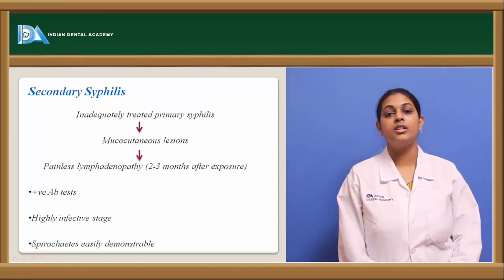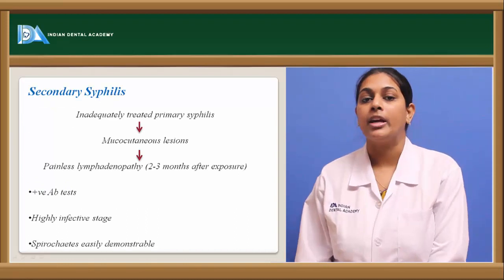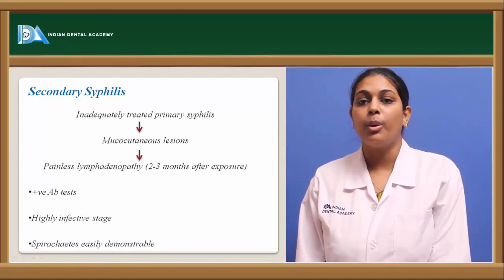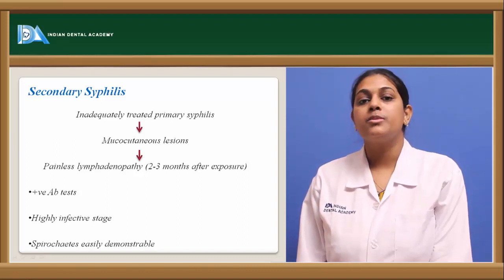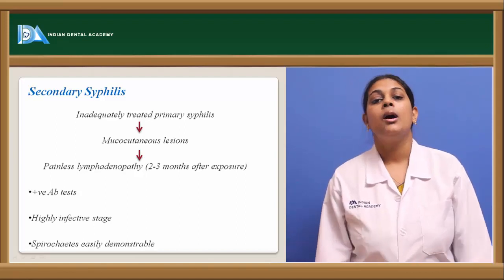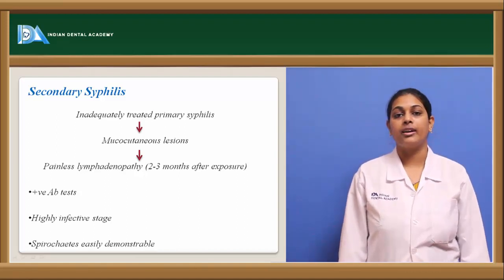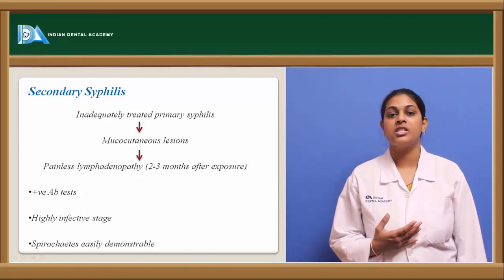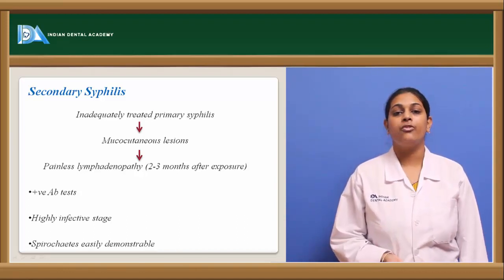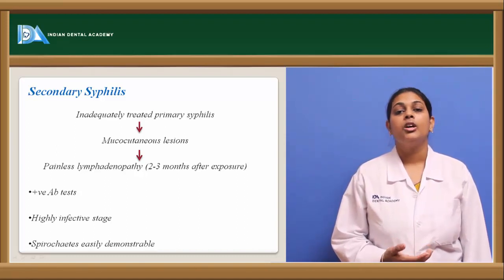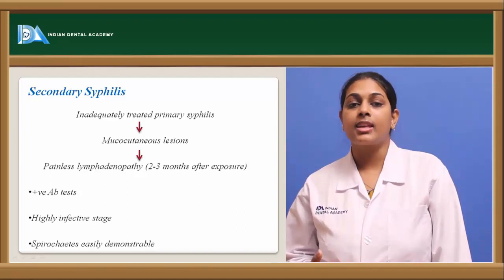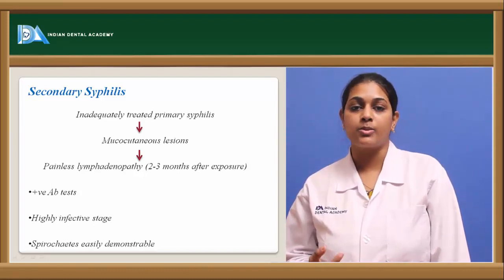Coming to secondary syphilis, if primary syphilis is inadequately treated or neglected, it might develop into mucocutaneous lesions. This progression of the primary lesions might result in painless lymphadenopathy, involving the regional lymph nodes, such as cervical lymphadenopathy. The lymph nodes start enlarging in size, and this can be observed 2 to 3 months after exposure to the infection.